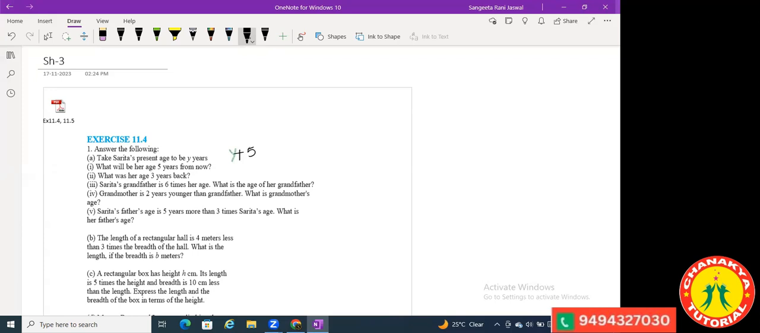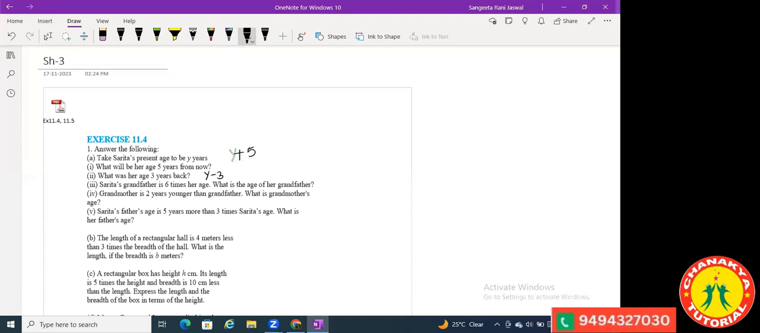Okay, now tell me the next one. If Sarita's age is y years, keep this in mind. What was her age 3 years back? If today Sarita is y years of age, what was her age 3 years earlier? Y minus 3. Yes, y minus 3, absolutely right.